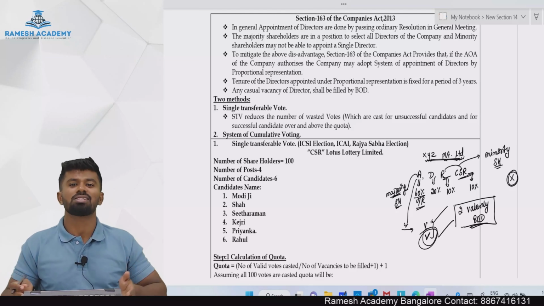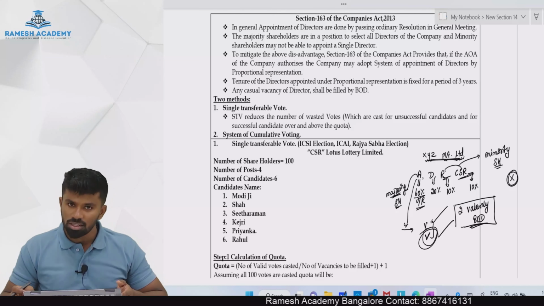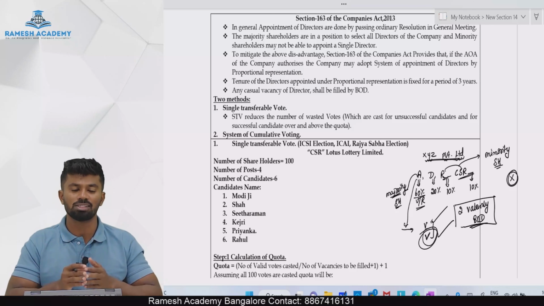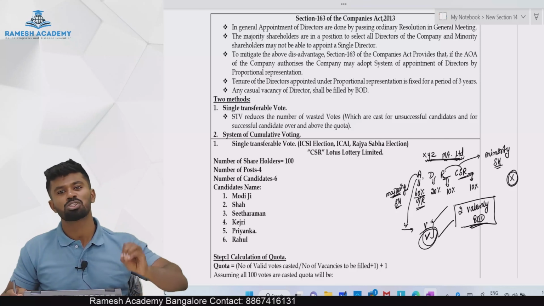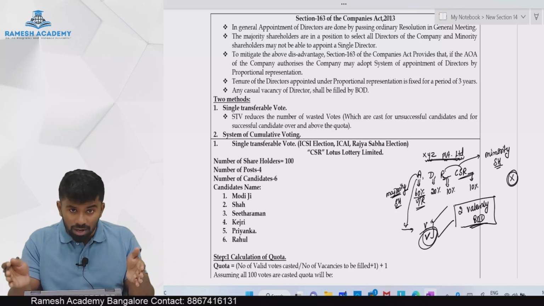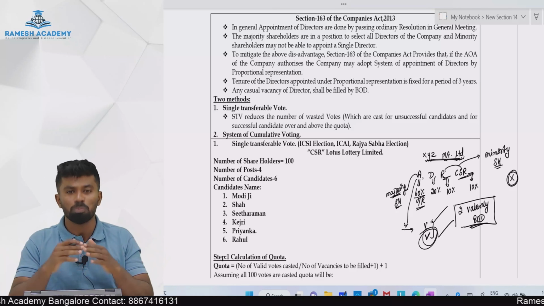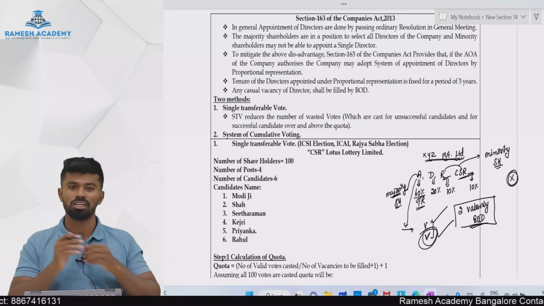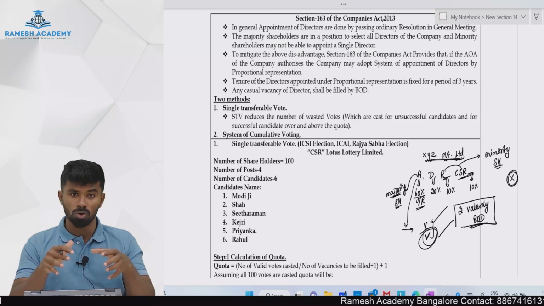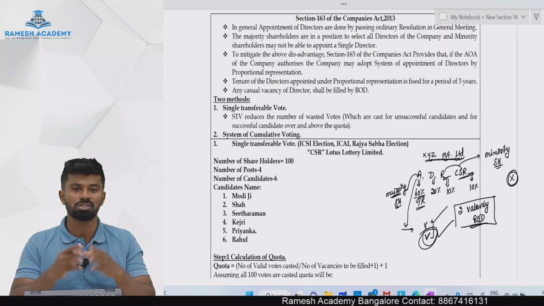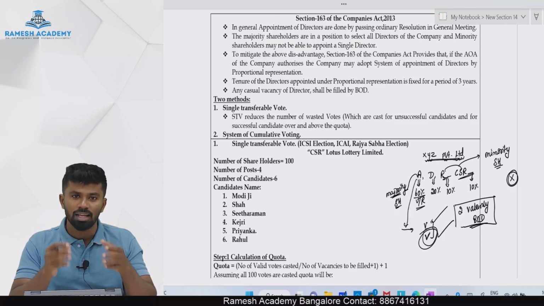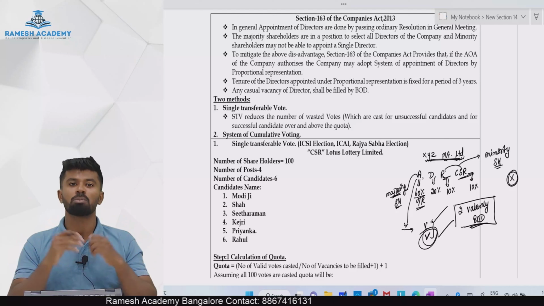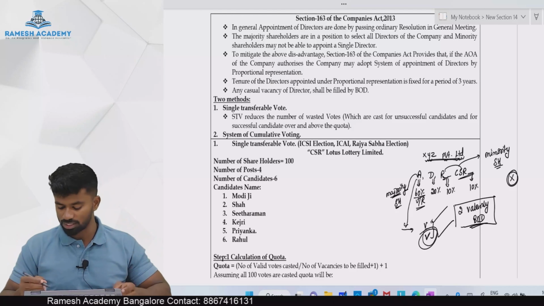To overcome this disadvantage, where the majority shareholders play a pivotal role in the appointment of directors, there is a system called appointment of directors by proportional representation, which is designed in such a way that there will be a proportional representation from both majority shareholders as well as minority shareholders, and all the votes will be taken into consideration for the purpose of deciding the election of a candidate. Under this system, there are two methods. How many methods?